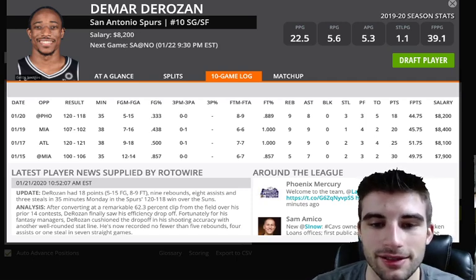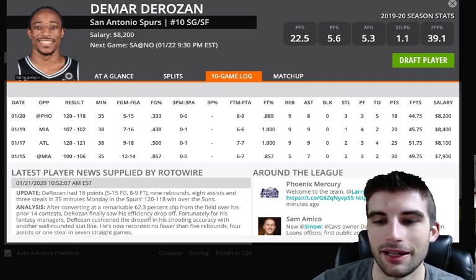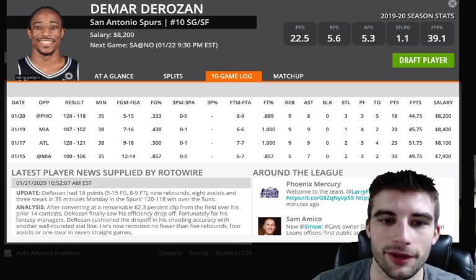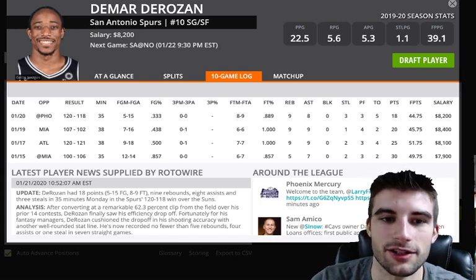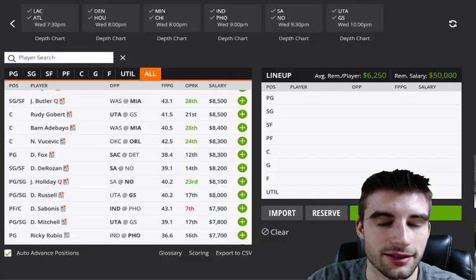He's been playing great recently, so DeMar DeRozan, I think he's a very, very safe mid-range play. I mean, he should be able to get you 40, 45-plus points. He's just doing everything on the stat sheet, so I have nothing against DeMar DeRozan. I think he's a very solid mid-range play on today's slate.